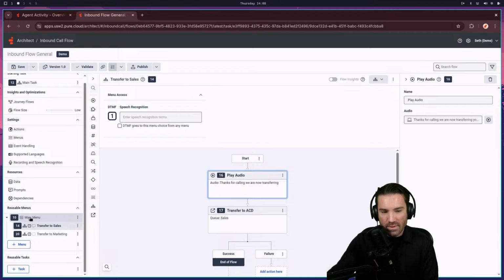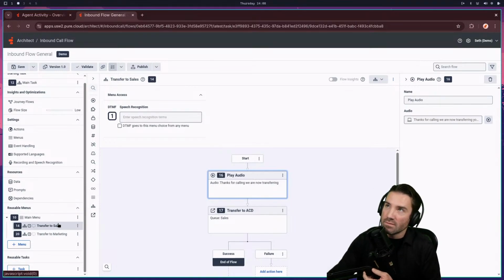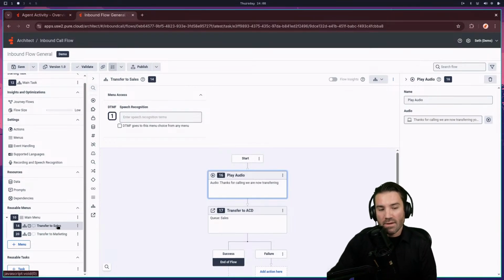Let's build out a couple other things in the menu and just kind of get into a little bit more of the trickiness that we can do, let's say maybe a little bit more of routing for skills. So if we have another task off here,